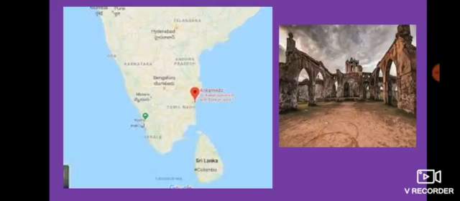A massive structure found at this site has been identified as a warehouse where things were kept for exchange. Not only this, some small tanks that have been found have been identified as dyeing vats, probably used to dye cloth. There is several evidence which goes to prove that the craft of bead making from semi-precious stones and glass was also flourishing there.